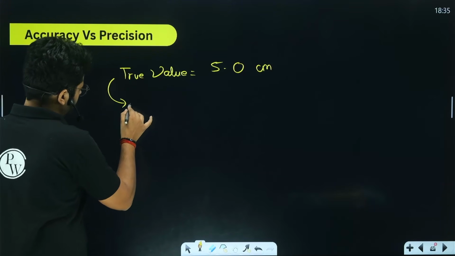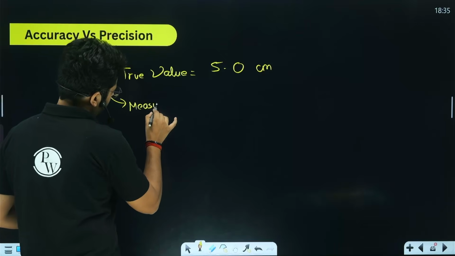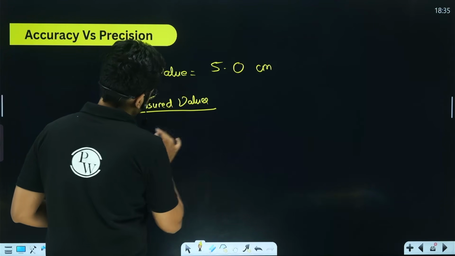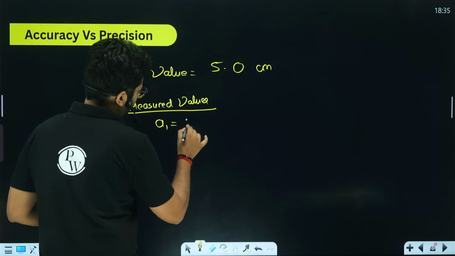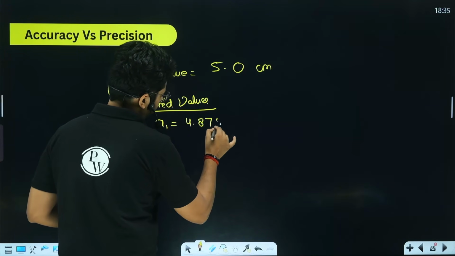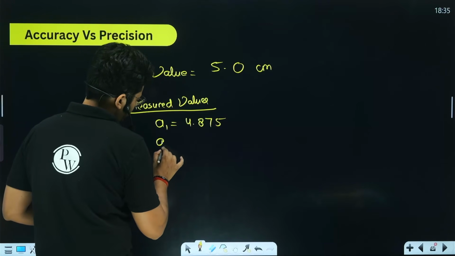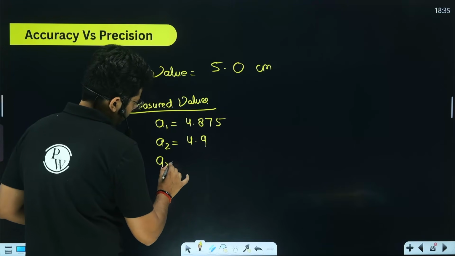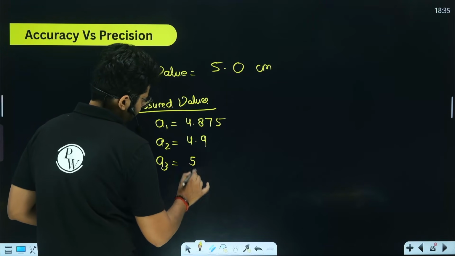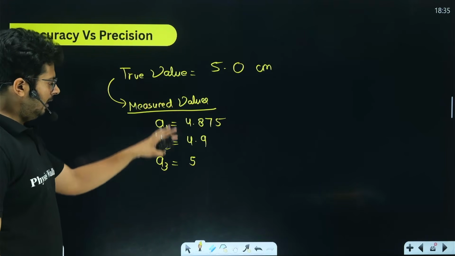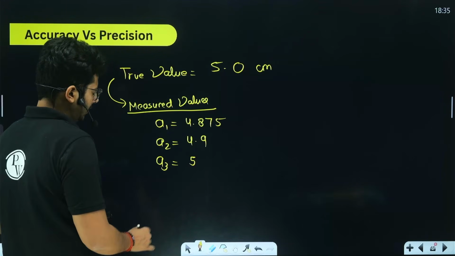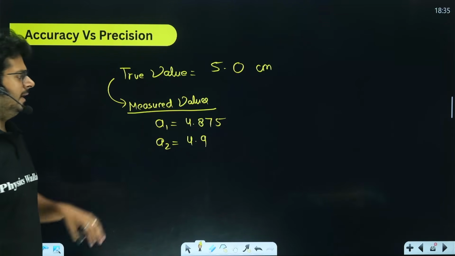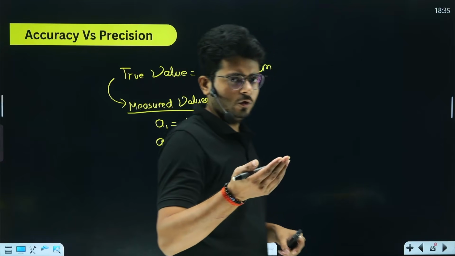we can measure it, the measured value. These are the measured values with different instruments, right? So one instrument is measuring it 4.875, right? The second instrument is measuring it 4.9. The third instrument is measuring it 5. All right. So now out of all three, or let's make only 2 measurements for now, out of these 2 measurements, which is going to be more accurate and which is going to be less accurate?